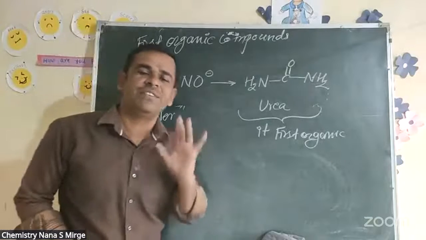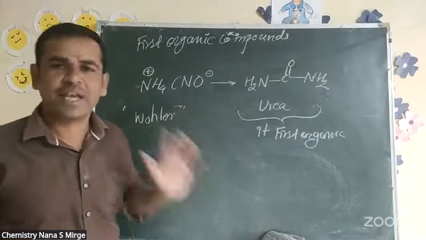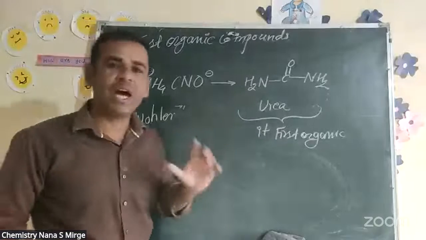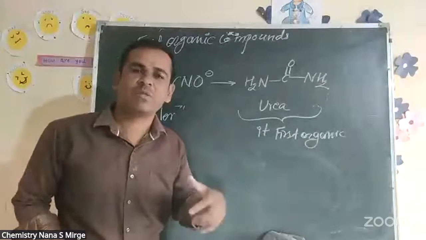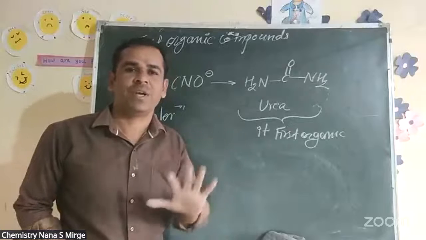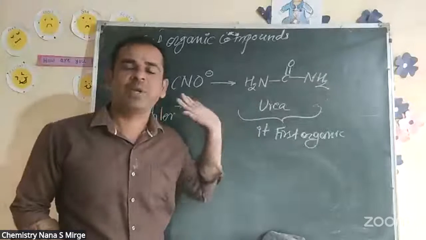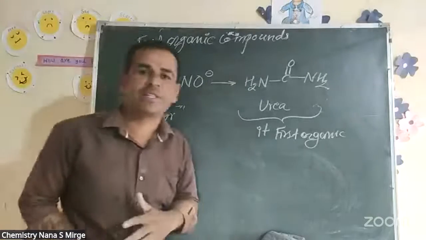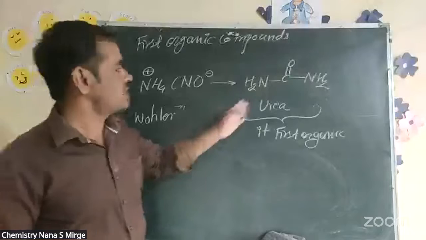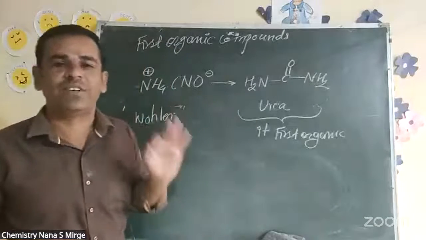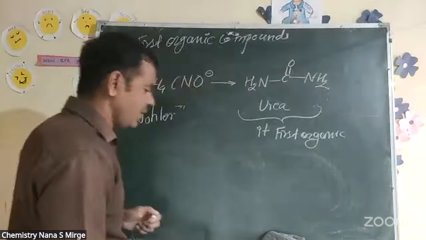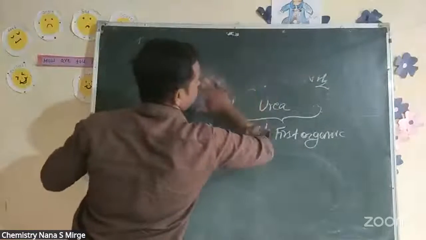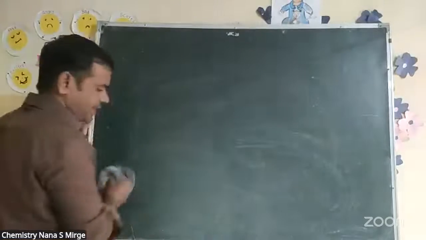Ammonia is the first molecule discovered by scientists, and urea is made from carbon, hydrogen, and oxygen. Urea is the first organic molecule, and by using ammonia, you can synthesize urea. Ammonia इस्तेमाल करके हम urea synthesis कर सकते. By using ammonia, you can synthesize the urea molecule, and urea is the first organic molecule. It is made from carbon, hydrogen, oxygen and nitrogen.